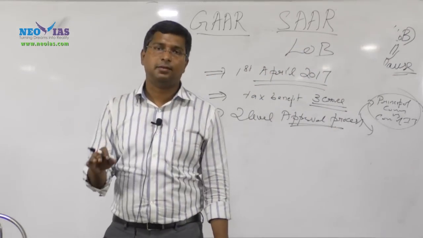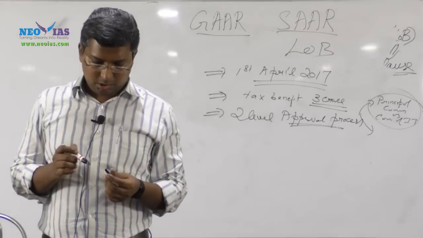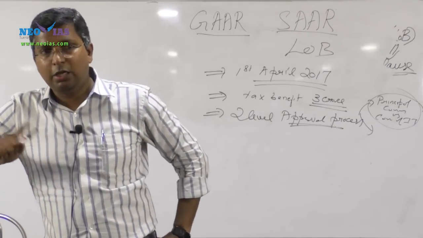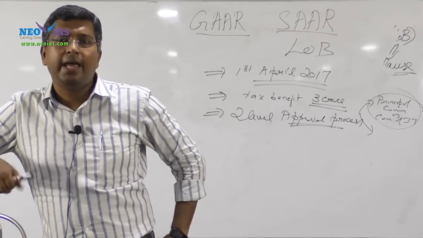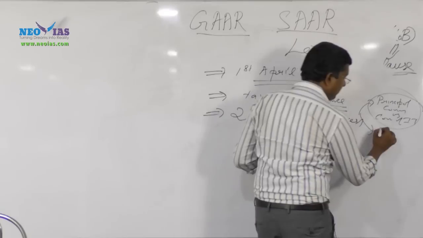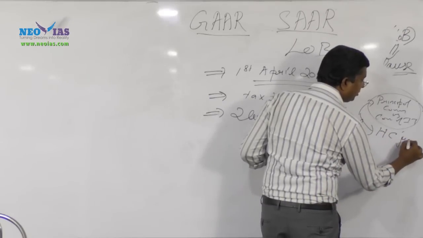Second, after that it requires approval from a panel headed by a high court judge.